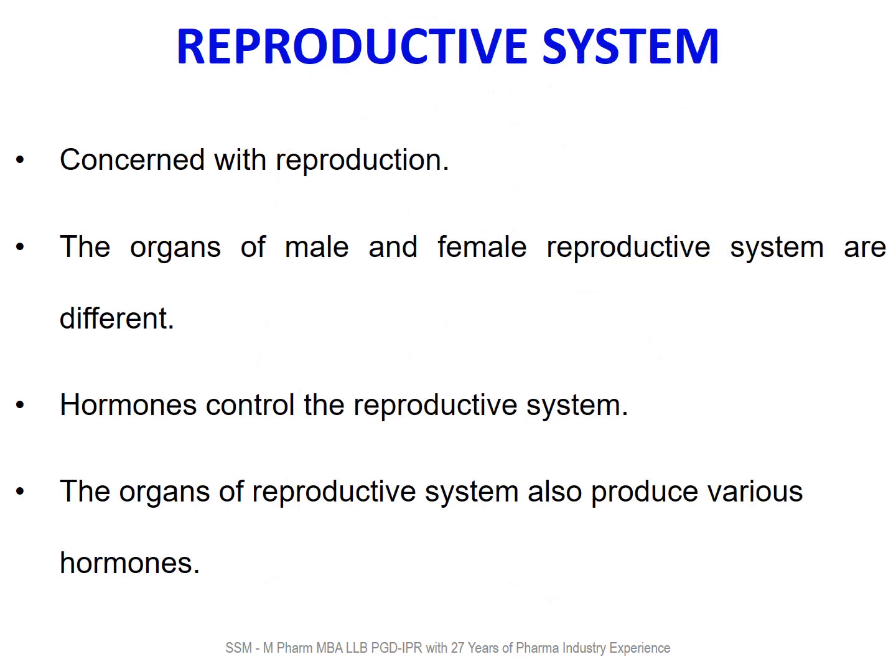Reproductive system is concerned with reproduction. The organs of male and female reproductive system are different. Hormones control the reproductive system. Organs of reproductive system also produce various hormones, like testes secrete testosterone, ovaries secrete estrogen and progesterone.